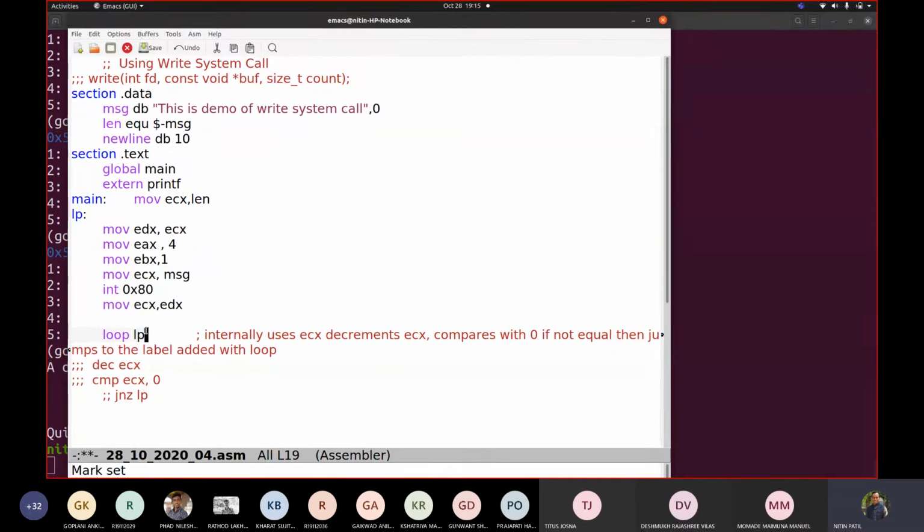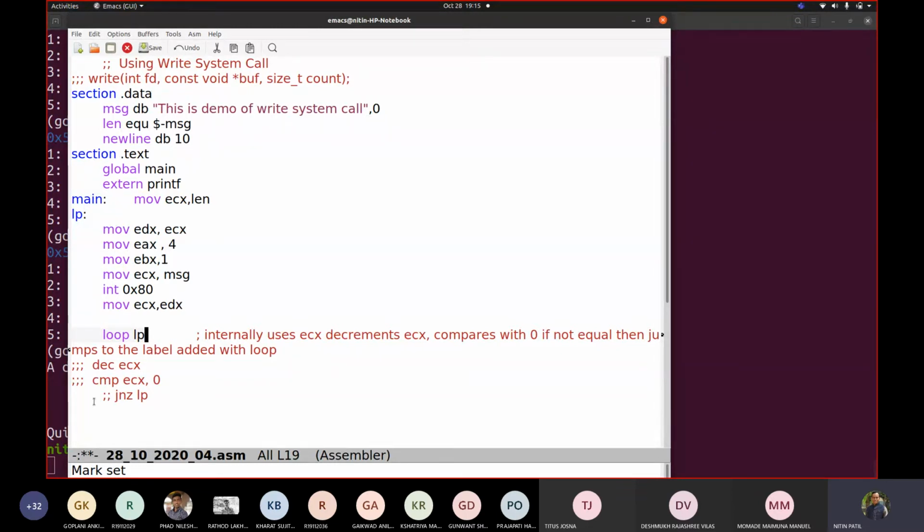Understood? By writing a single instruction, you are removing these three different instructions. It automatically decrements ECX, which we saw, compares ECX with 0. If not 0, then goes to LP, and if it is 0, comes out of it. Correct. So this is the use of the loop instruction.